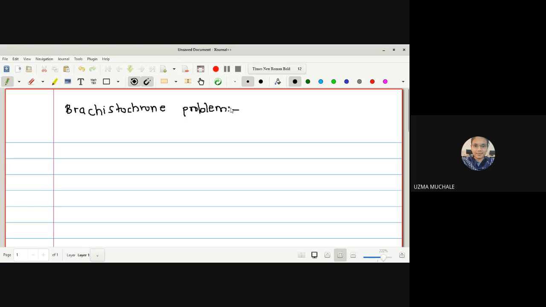The question may be to directly find the solution for the Brachistochrone problem, or the question may be like this: the path followed by a particle in sliding from one point to another point under the influence of gravity, show that the path followed is a cycloid.